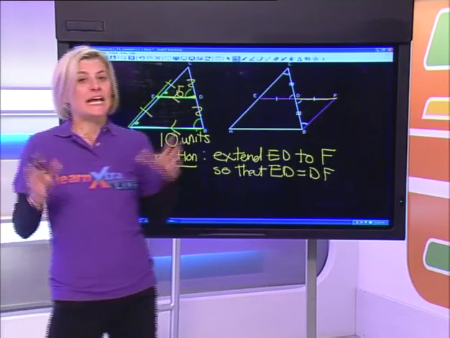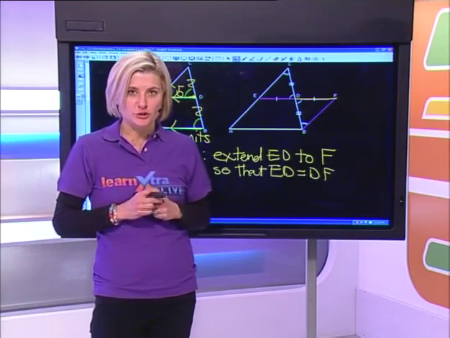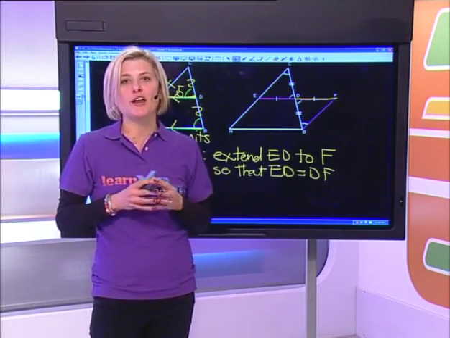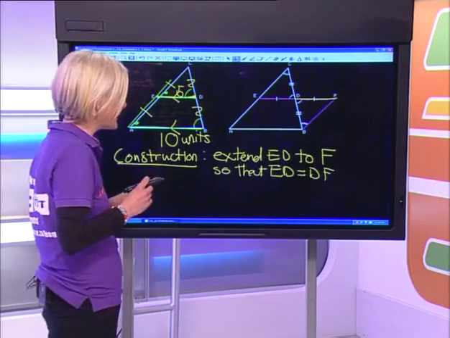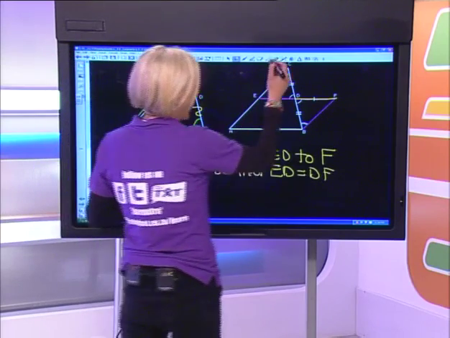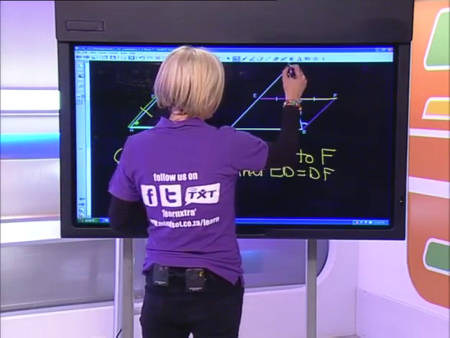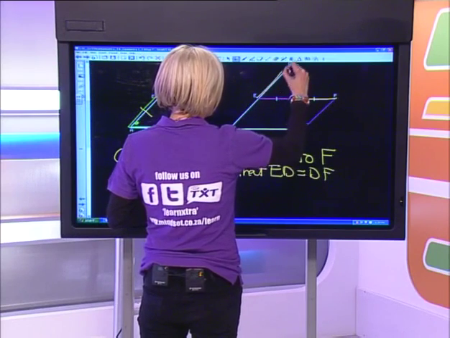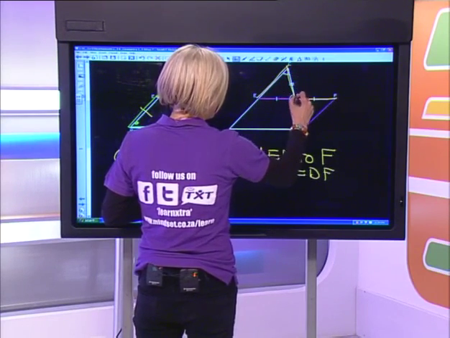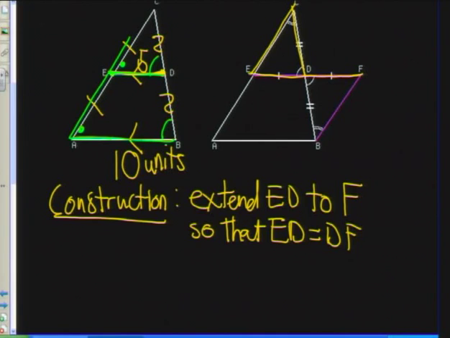Now the next thing I'm going to do is use my knowledge of congruence, and I'm going to prove that this triangle ECD is congruent to this triangle over here.